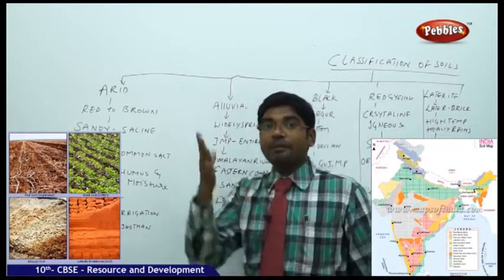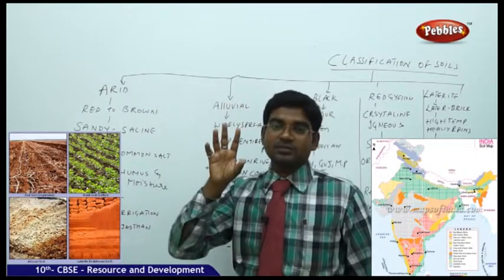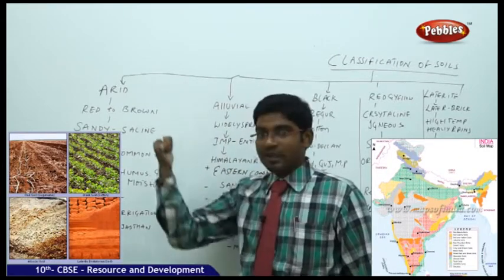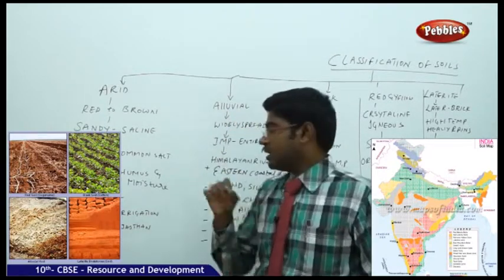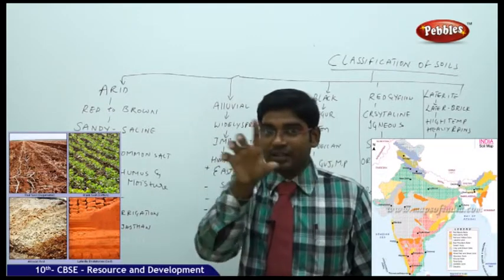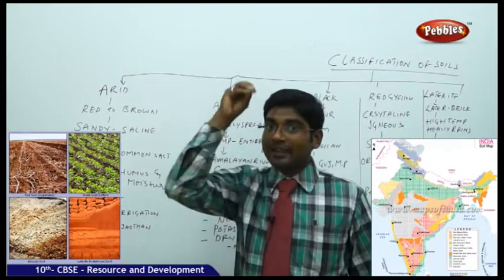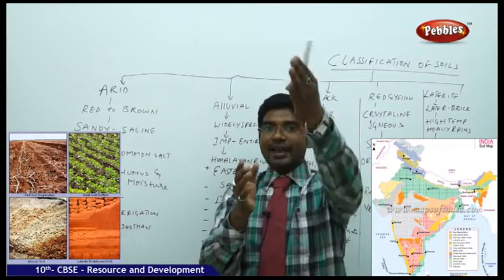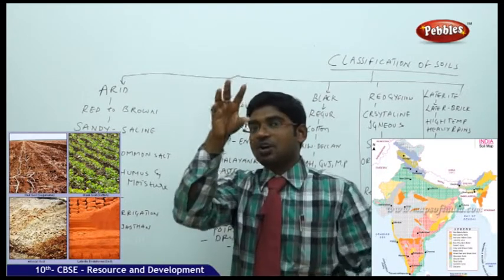But with proper irrigation treatment, if we can provide proper irrigation methods, the way they are doing in Rajasthan, especially in the western part of Rajasthan, where we have the Thar desert, a small desert of 2 lakh square kilometers, that desert land can be very well utilized, though not the complete desert. The areas around that are called arid lands. The desert inside land will not be called an arid land. Don't get confused here. The lands which are very adjacent to the desert lands are called arid lands or semi-arid lands.